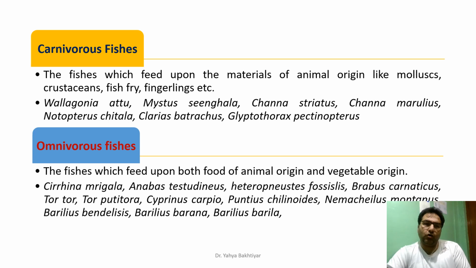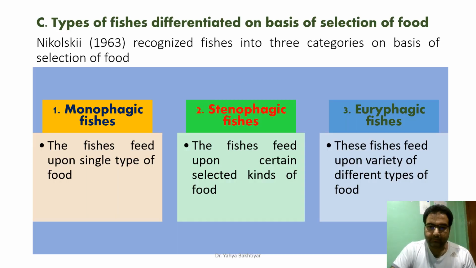The fourth one is omnivorous fishes, which feed upon food of both animal and vegetable origin. We have different kinds of fishes: Cirrhinus mrigala, Anabas testudineus, Heteropneustes fossilis, Barbus carnaticus, Tor putitora, Cyprinus carpio, Puntius species, Nemacheilus, Barilius bendelisis, Barilius barna, and Barilius bola. These are the fishes which are omnivorous.